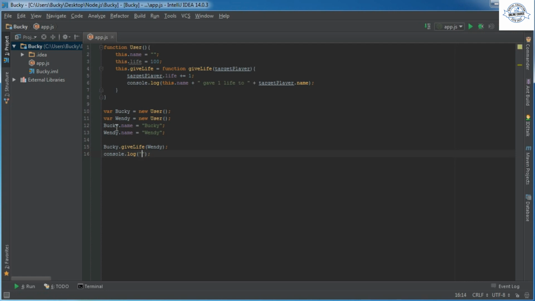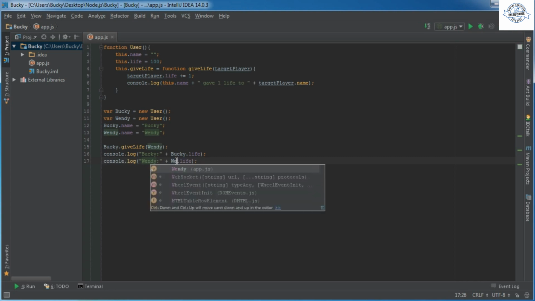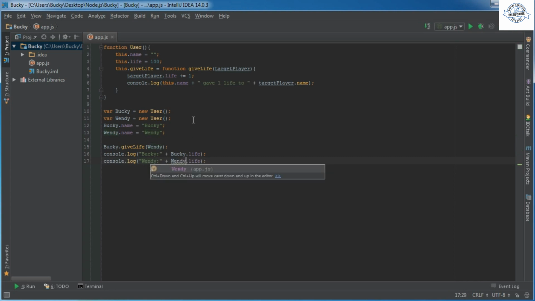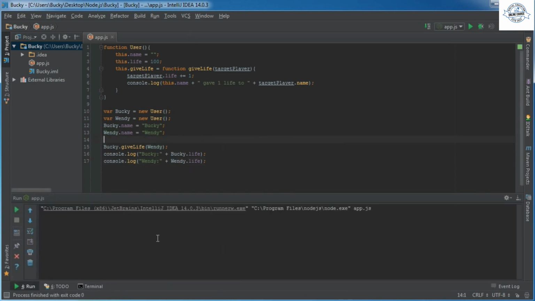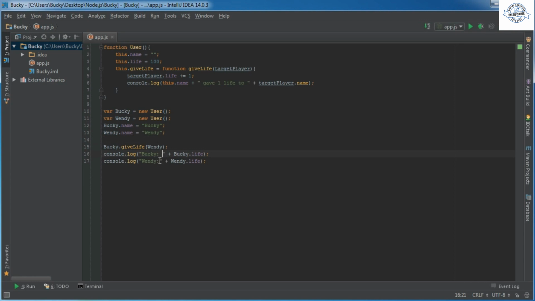So we'll print out my life and then hers, Bucky life and Wendy life. Alright, so we start playing and check it out. Right off the bat, I give 1 life to Wendy. My life is still 100 and her life is 101. Easy enough, simple enough to understand.